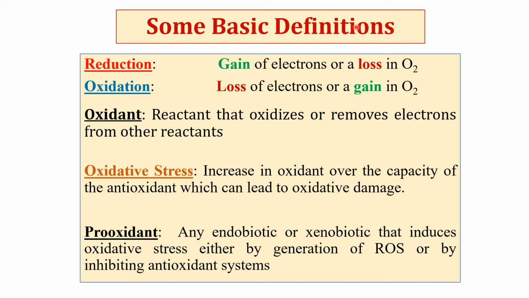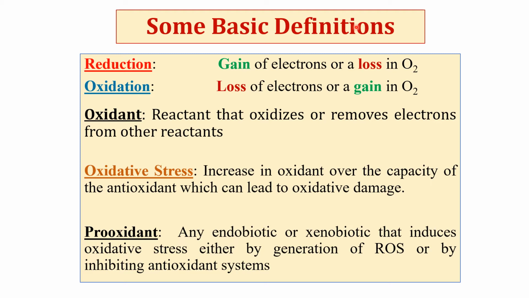Next is prooxidant. Prooxidant means any endobiotic or xenobiotic compound that induces oxidative stress either by generation of reactive oxygen species or by inhibiting antioxidant systems. Pesticides, transition metals, mental anxiety, and environmental factors like extreme weather are all known as prooxidants.